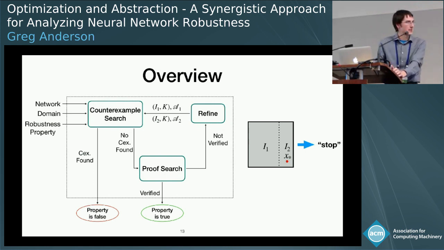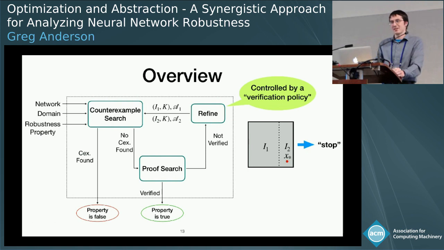Now, I think it should be clear from this picture that this refine block has a big impact on the efficiency of our tool. In particular, choosing the right abstract domain and choosing a good partition for the input region is going to make a big difference in terms of how fast we're able to verify any property. So I want to talk a little bit about how this refine block really works. This is controlled by something we call a verification policy. So let me talk about that.